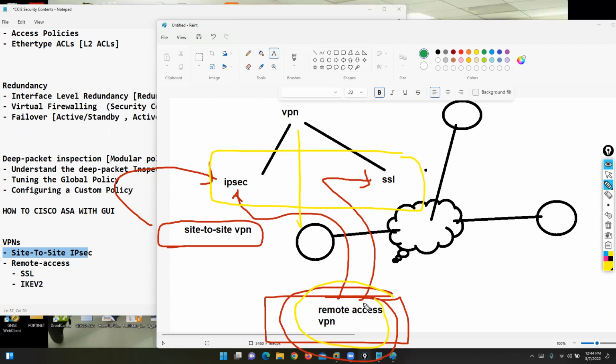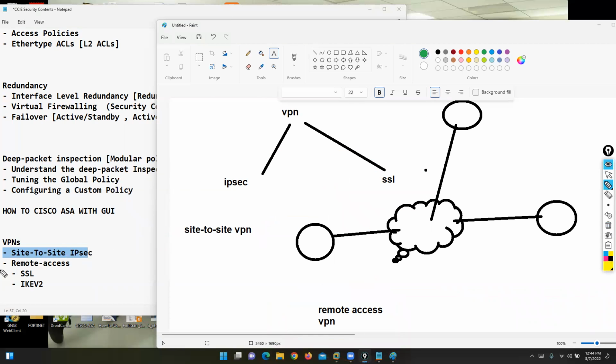Because for remote access configuration, we have two options. Either you can configure with IPsec or with the SSL VPN option. So I will tell you both. In this scenario, we can go with IPsec, or in this scenario, we can go with the SSL VPN option. So we can focus on remote access VPN.